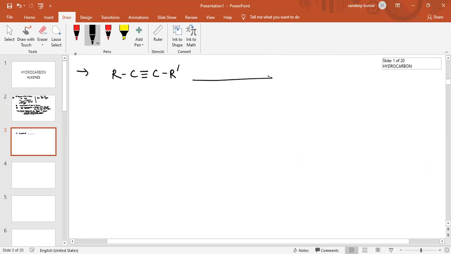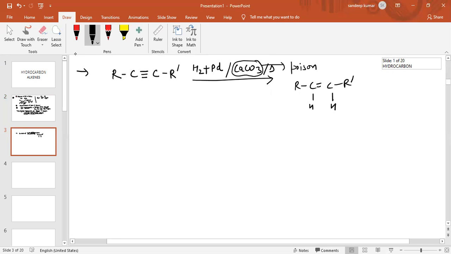Catalytic hydrogenation means addition of hydrogen in the presence of palladium. The poison catalyst we are using there is calcium carbonate. This is the poison we are providing here. Why are we providing this poison? To stop the reaction at the alkene stage, so that the alkene is obtained as our major product.